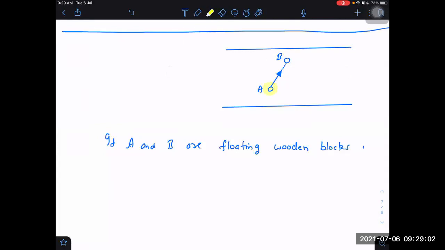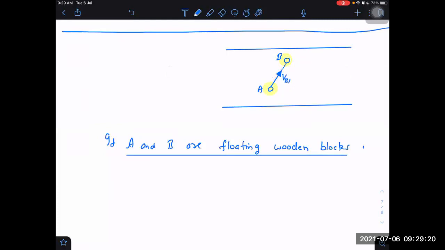You are completely lost, really. I don't know what is the problem. VBR. A and B are floating wooden blocks. These are not stationary points on the ground. These are floating wooden blocks. They are moving with the river. So we have to take river frame. In the river frame, they are stationary.